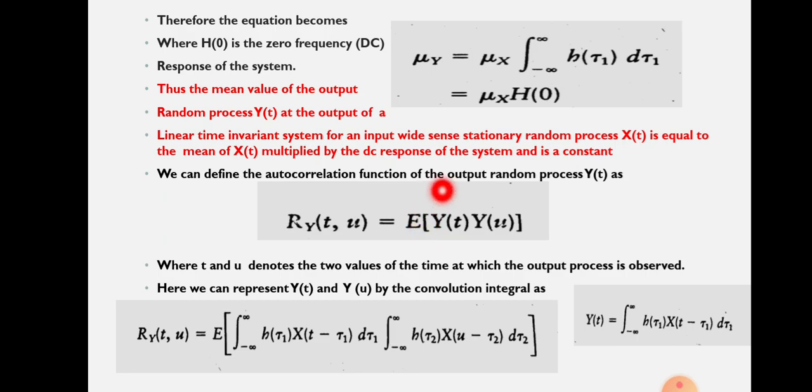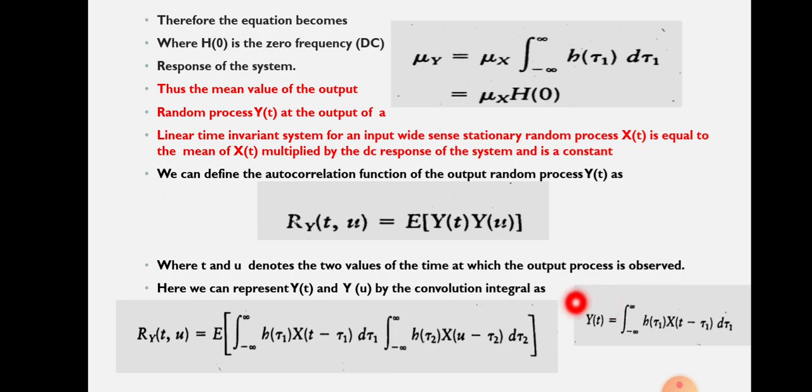Okay, we are taking a random process and observing it at two particular times, that is at time t equal to t and t equal to u. At those times we take the product of the random variables and then take the expected value, which gives you the autocorrelation function. Here we can represent y of t and y of u by the convolution integral.